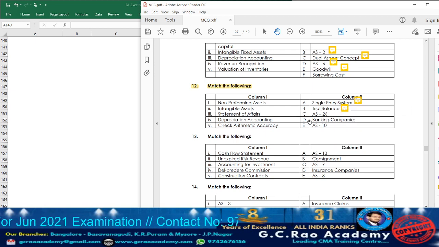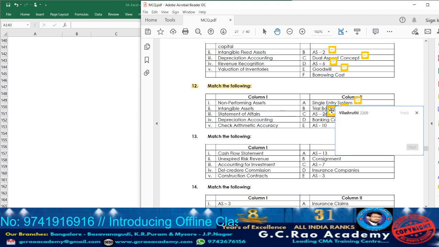Next, AS26 is not there. It is a print mistake because depreciation accounting deals with what? AS6. Just cancel 2 here. Print mistake. Cancel 2 here. AS6 means depreciation accounting. So beside that take down point number 4.